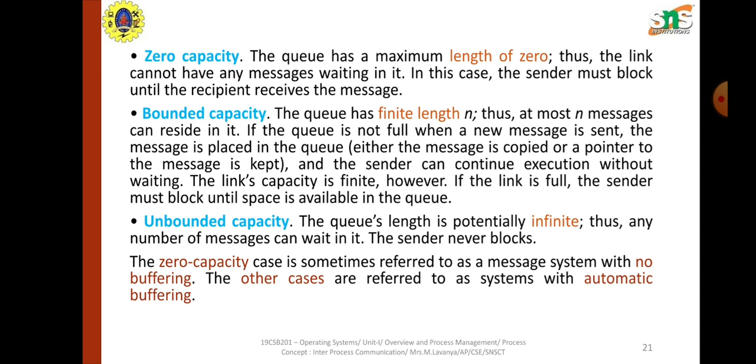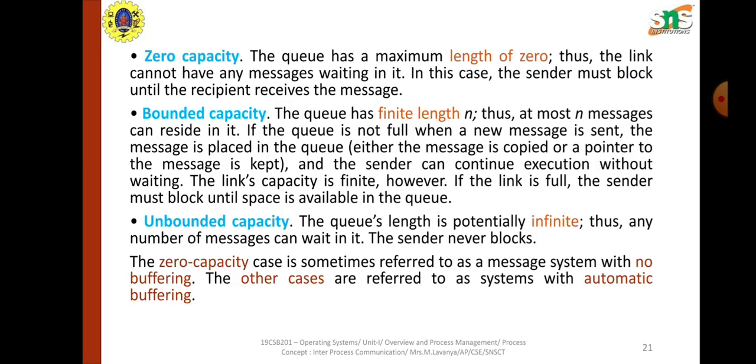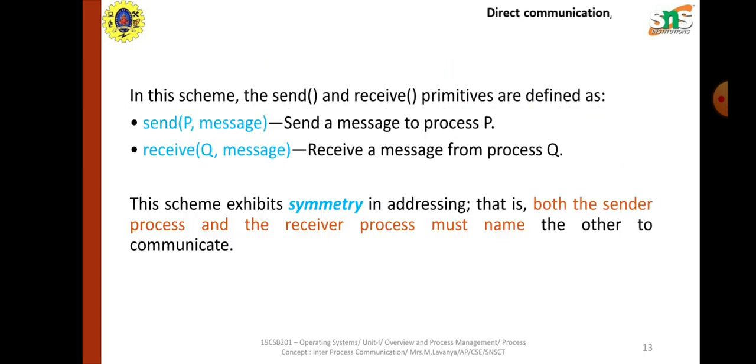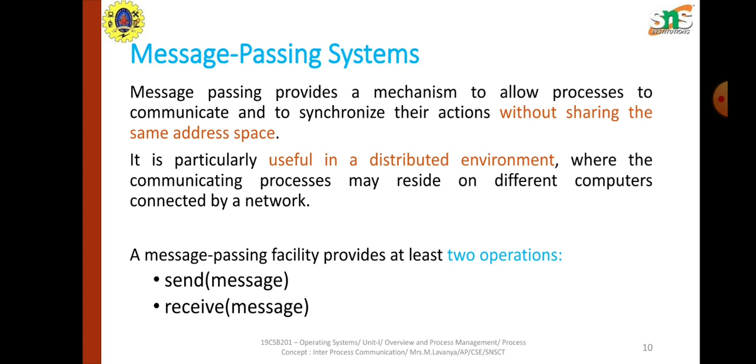The zero capacity case is referred to as no buffering, since the capacity is zero. The other cases are referred to as automatic buffering. As said, there are three types basically: direct and indirect, synchronous and asynchronous, and based on the capacity, automatic and explicit buffering. So these three are the major types of implementation of interprocess communication through message passing.